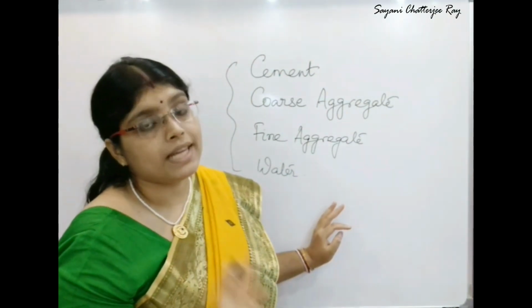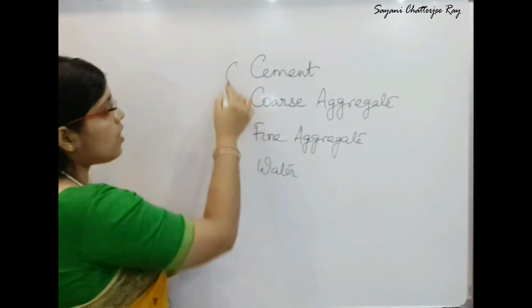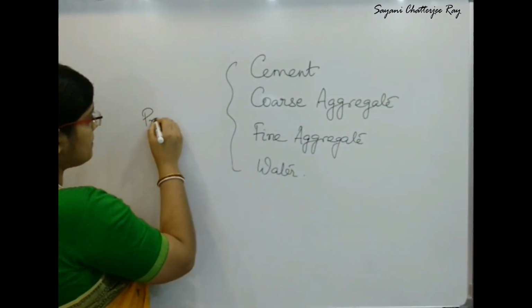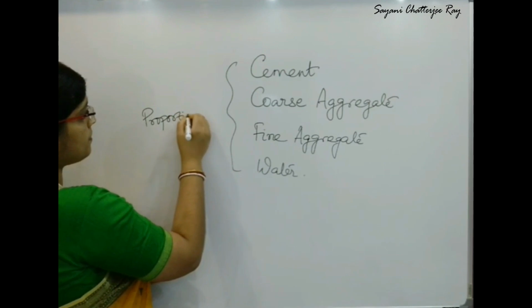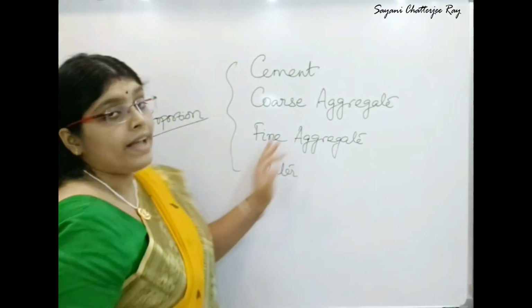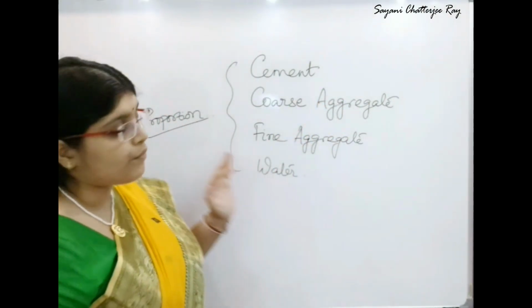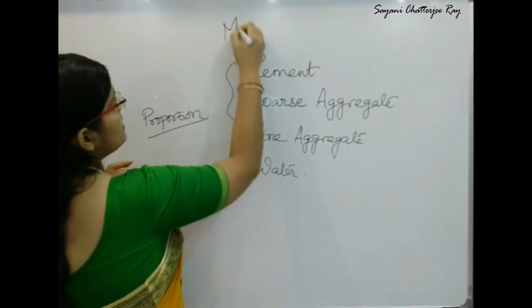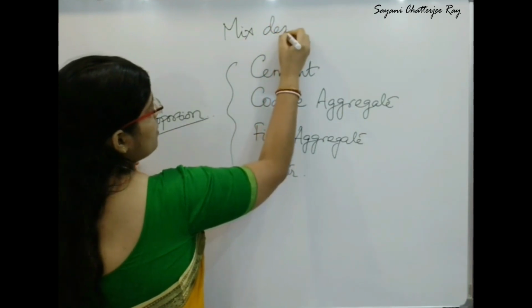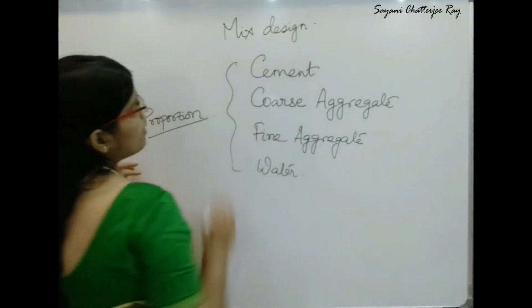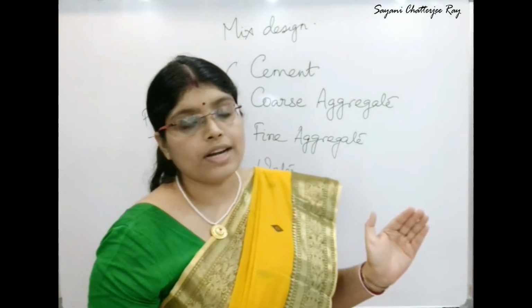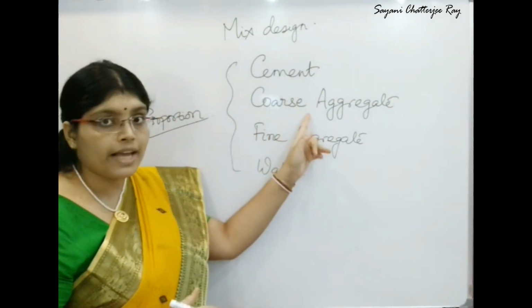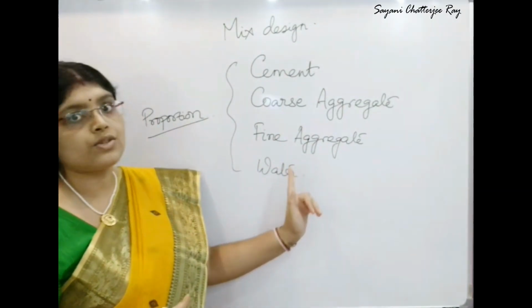My dear students, please note that while mixing all these four ingredients, the proportion is very important. When this proportion is maintained, we call it a mix design of concrete. So what is a mix design of concrete? It is nothing but the ratio of cement to coarse aggregate to fine aggregate to water.